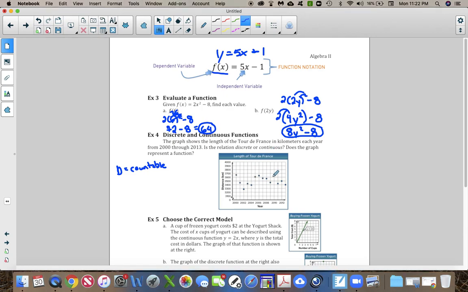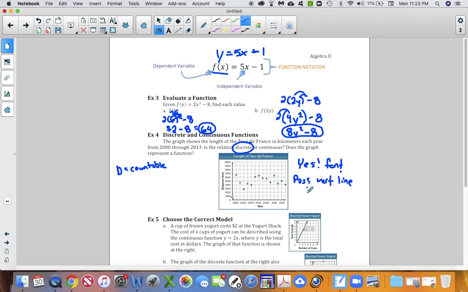So is there a finite number of dots on this that I can determine the length or the distance of each race? Yes, so he is discrete. Now, does the graph represent a function or not? Okay, so the easiest way to do this is, let's think about the vertical line test. And if we would draw a vertical line through each one of those points, would he touch more than one point at a time, right? And I am not seeing any of them that would touch more than one point at a time. So yes, I'm going to say yes, function. Yes, function, exclamation point. He passes vertical line test.